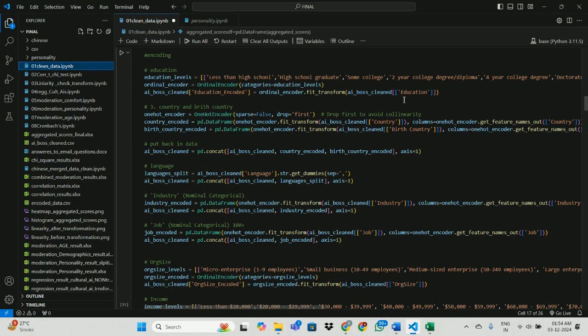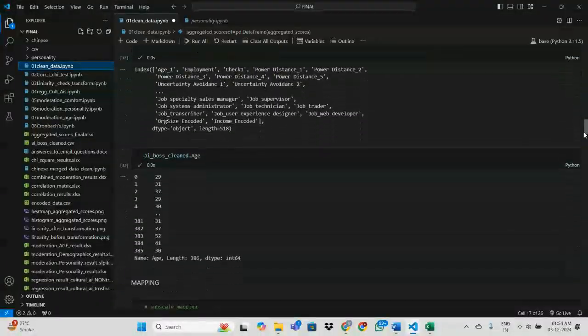Then we will encode the data. This is a very crucial and important step for us because most of the data is categorical, and we will have to convert these categories into numerical format so that it will help us to analyze them properly.